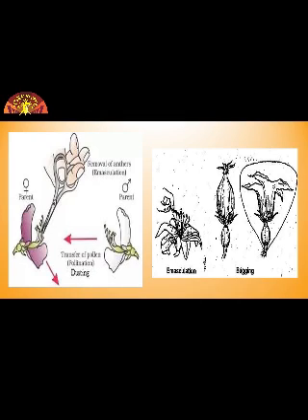The second part is bagging. The emasculated flowers have to be covered with a bag of suitable size, generally made up of butter paper, to prevent contamination of the stigma with unwanted pollen. So we have to protect the stigma from unwanted pollen. After putting the desired pollen, we have to cover the stigma. This process is called bagging. In the second picture, you can see how bagging is done with the help of butter paper.